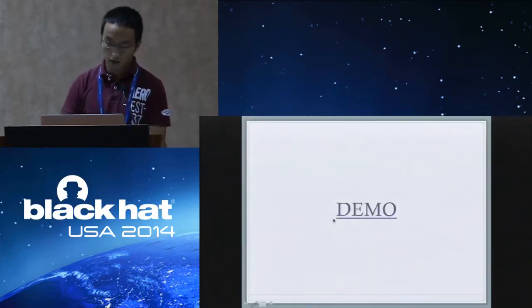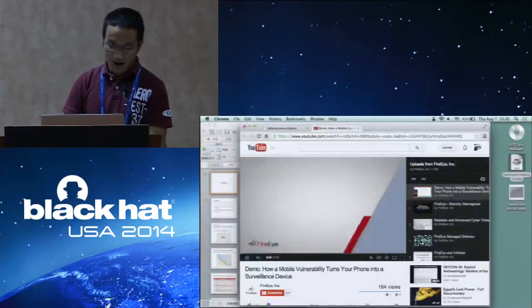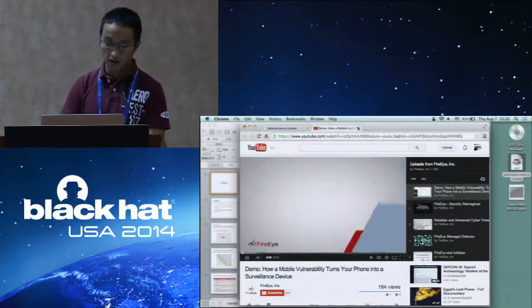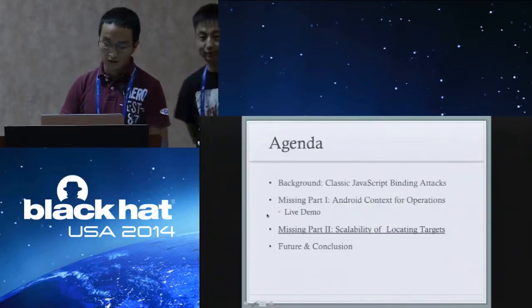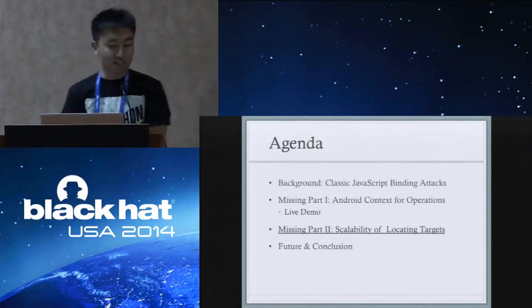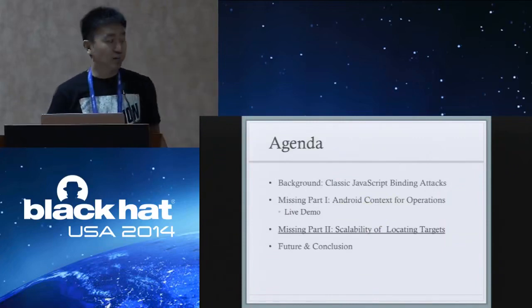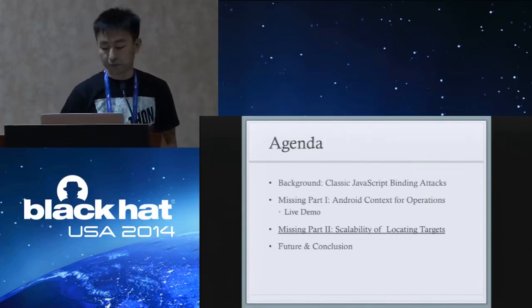We have more details about this demo, and you can go to YouTube and search for "how a mobile vulnerability turns your phone into a surveillance device." We uploaded it there. So that's the demo, and I'm going to pass the presentation back to Tao. Thank you, Elon, for the amazing demo. And next, I will talk about the second missing part, scalability of locating targets.